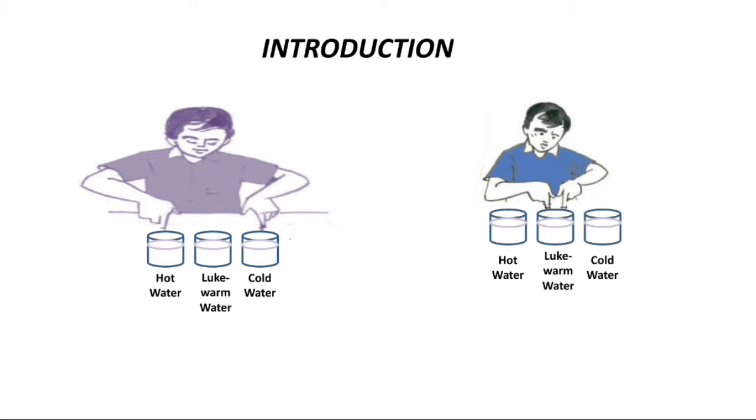Though both fingers are in the same glass, that is lukewarm water, one finger we feel it cold, another we feel it hot. Look how our fingers are confused. Hotness and coldness are relative to the observer. If he places cold water, he feels hot in lukewarm, and if he places a hot finger, he feels cold in lukewarm water. By this, we understood that hot and cold are relative terms.